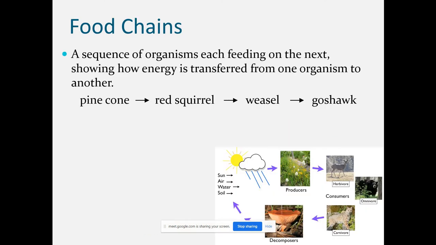Food chain, a sequence of organisms each feeding on the next. So in the food chain, all the organisms are connected to each other because for their food requirement they are dependent on each other. Like pine cone, red squirrel feeds on pine cone, then weasel feeds on red squirrel, then goshawk feeds on weasel. So this is the relationship. This is one kind of food chain in which different organisms are connected with each other for energy.